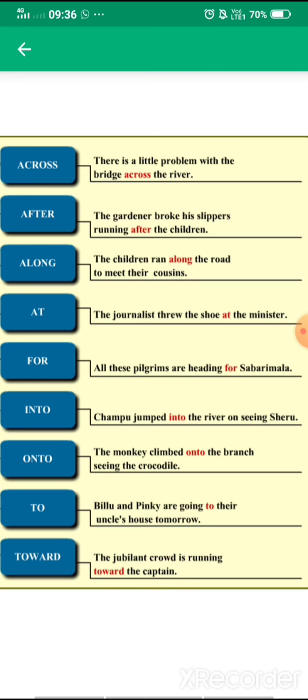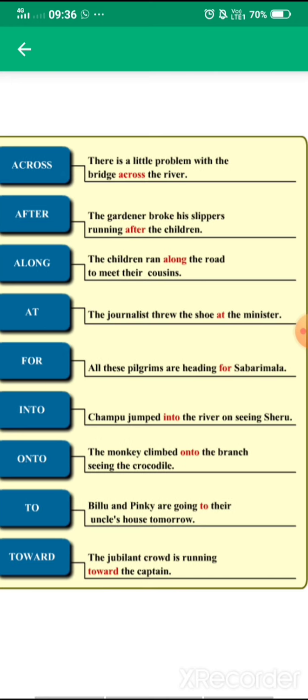So again, into means something which is moving under something. Under means something which is stabilized over there, and into is when the thing is moving. Next is onto. Onto is again, you can see, the monkey climbed onto the branch seeing the crocodile. So the movement condition which is upward, okay. The downward movement is called into.